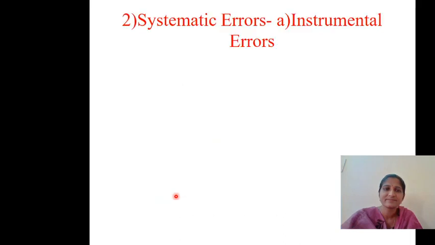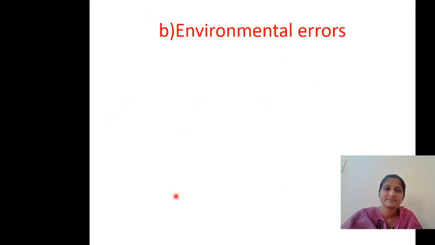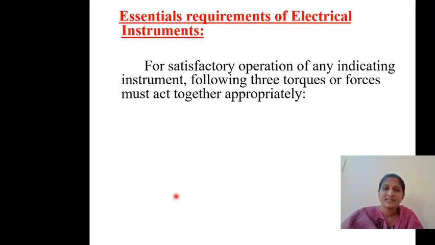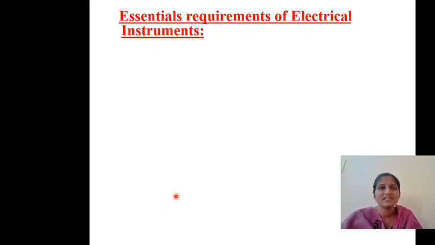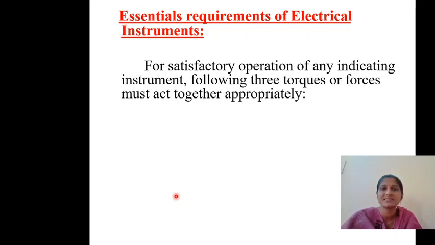Next one, essential requirements of the electrical instruments. For an instrument, definitely there should be some particular requirements, essential requirements. For every meter there are three essential requirements. These requirements should be there for any instrument. Whatever instrument you consider, in that instrument there should be these three essential requirements.